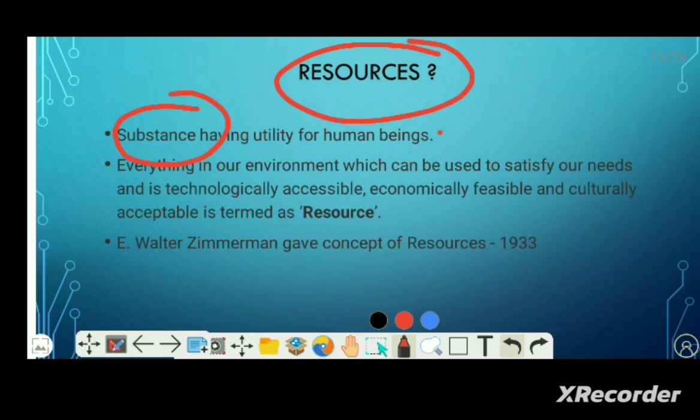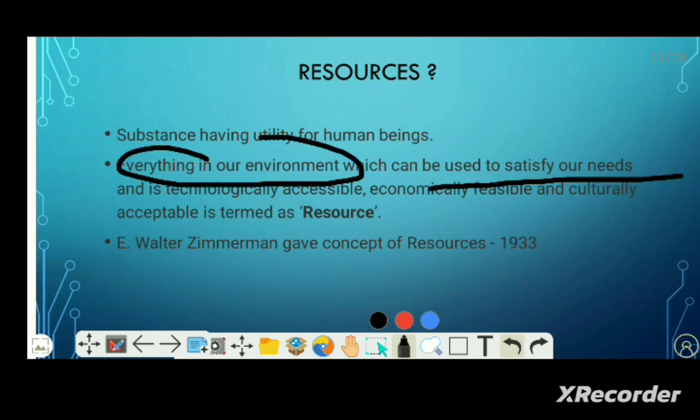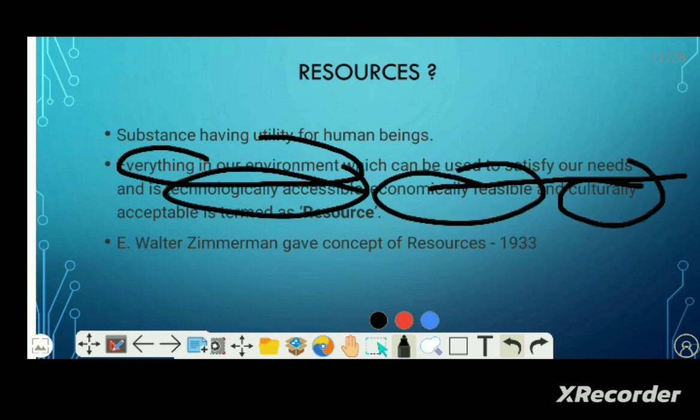But in a simple, authentic definition, in terminology, we can say all the things, everything in our environment which can be used to satisfy our needs. Our needs means here human needs, and is technologically accessible, economically feasible, and culturally acceptable, is termed as resources.